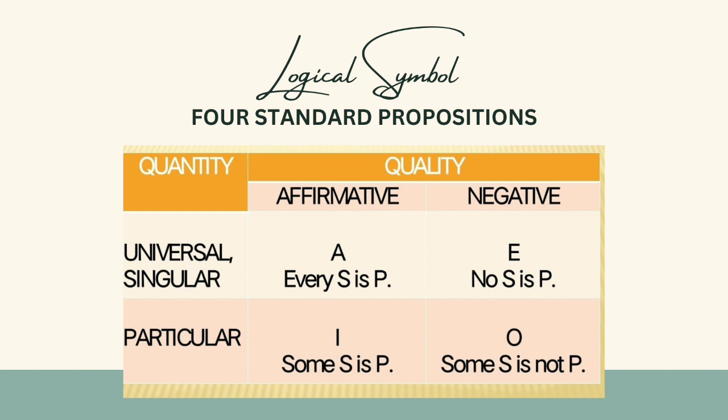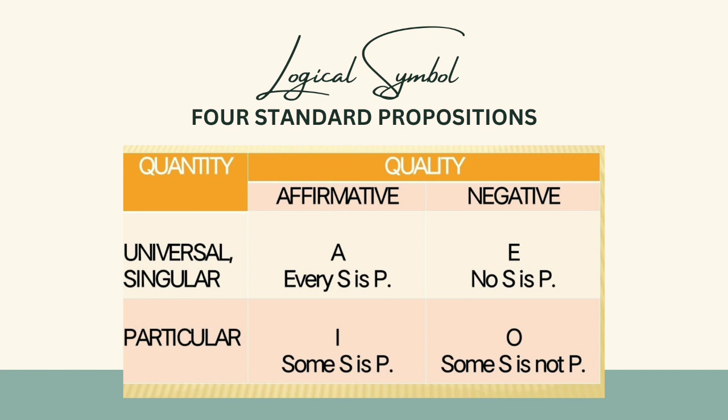Next is logical symbol, the four standard propositions. For the quantity, there is universal and particular. For the quality, there is affirmative and negative. So for the universal affirmative, every subject is predicate. Then for the universal negative, no subject is predicate. Then for particular affirmative, some subject is predicate, and particular negative, some subject is not predicate.